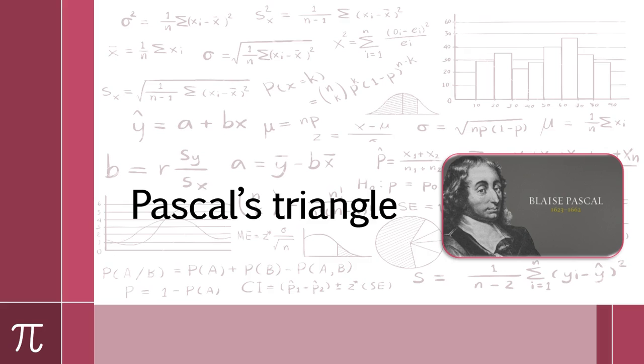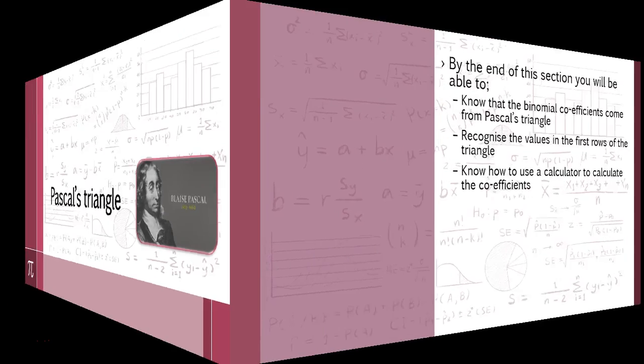Now, you might be looking at this because you're starting to look at something called a binomial expansion in your algebra, or it might be that you're starting to look at probability and you're going to be looking at the binomial distribution. Either way, both of these things make use of the values that appear in Pascal's triangle. So we're going to have a little look at where the triangle comes from and what those values are.